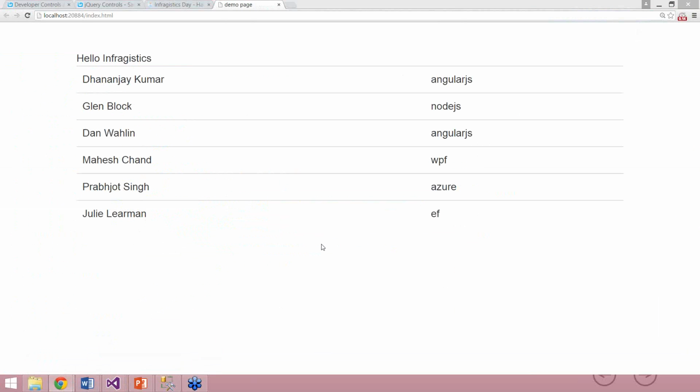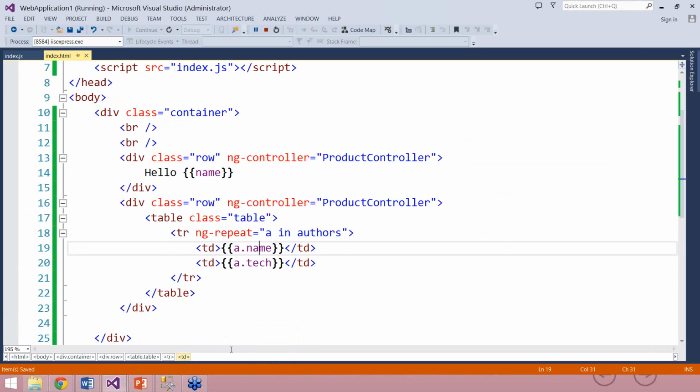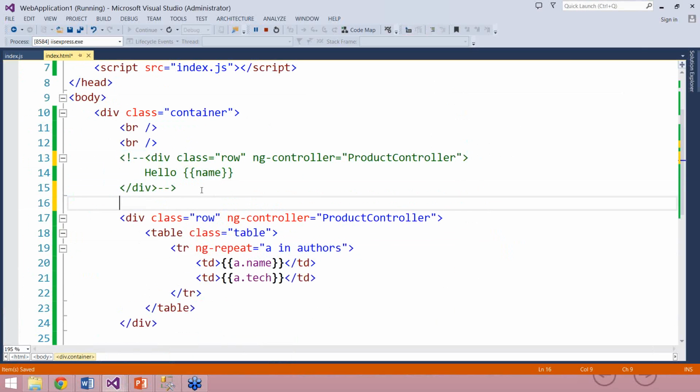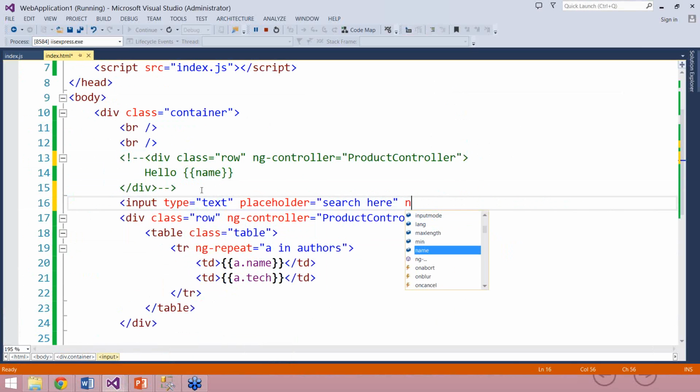So we are not done yet. Let us try some client-side filtering here. For that, I'll go back to my web application again. I'll get rid of this row ng-controller, I don't want that. On top of that, I'll create another input box, and say input type equal to text. Then I'll say placeholder search here, and assign a variable name to this using ng-model, and let us call that searchTerm.